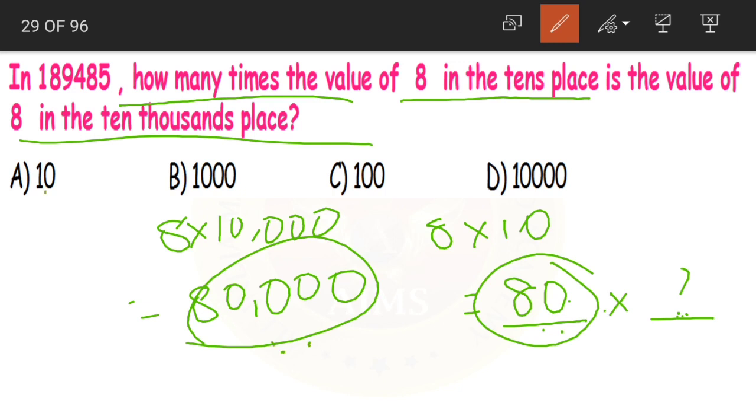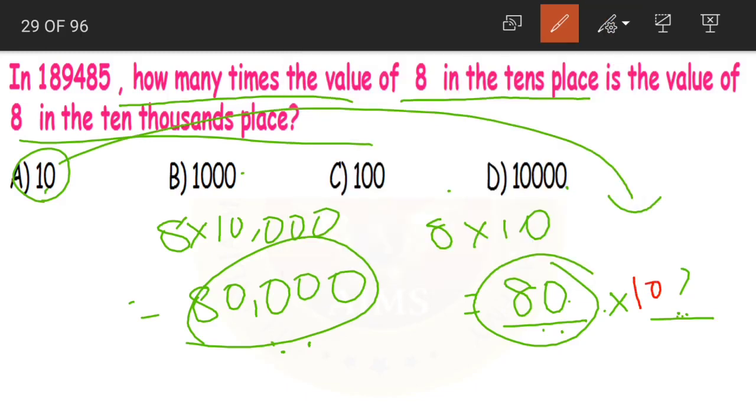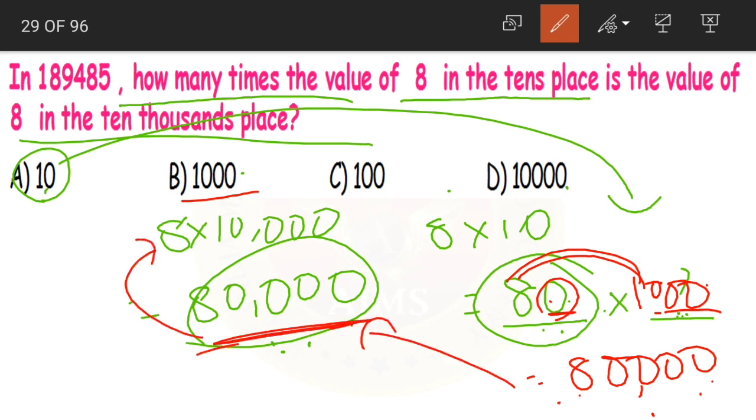Now two ways to solve this problem are, first, if you look at the options, you can go for the trial and error method. Take each option and check. First option is 10. So 80 into 10 becomes what? 8 ones are 8 and then 2 zeros. We'll have 800 only, so this is wrong. Next we have 1000. Again 8 ones are 8, then we have 4 zeros: 1, 2, 3, 4. We got 80,000, that is equal to the place value of 8 in 10,000s place. So what is the correct answer? Option B.